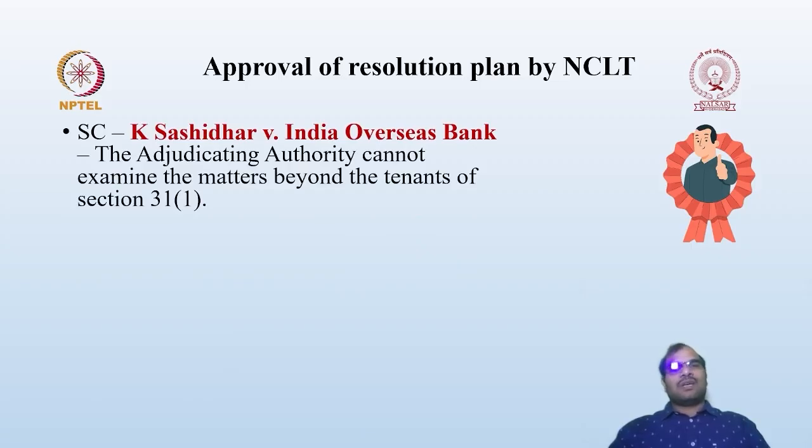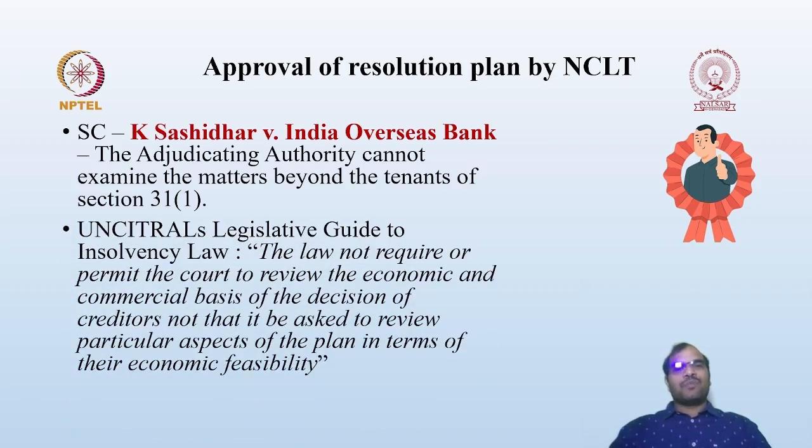In the case of K. Shashidhar versus Indian Overseas Bank, the Supreme Court held that the adjudicating authority cannot examine matters beyond the tenets of Section 31(1). So the scope of the NCLT in this case is very limited. It has to verify only Section 31(1). The UNCITRAL Legislative Guide also provides that the law does not require or permit the court to review the economic and commercial basis.